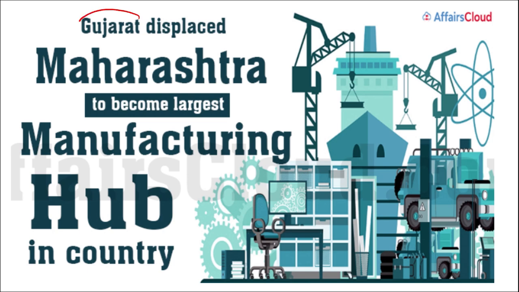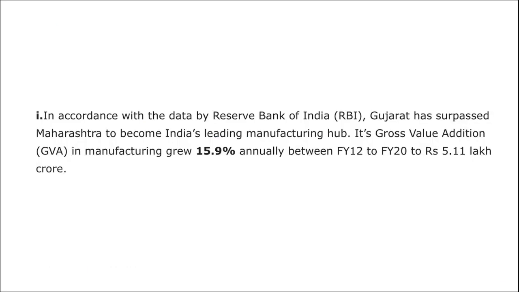Next you need to know that Gujarat has replaced Maharashtra to become the largest manufacturing hub in the country. If a question is asked which is the largest manufacturing hub in the country, or which state is the largest manufacturing hub in the country, it is your Gujarat state. According to the data released by the RBI, Gujarat has surpassed Maharashtra to become India's leading manufacturing hub.